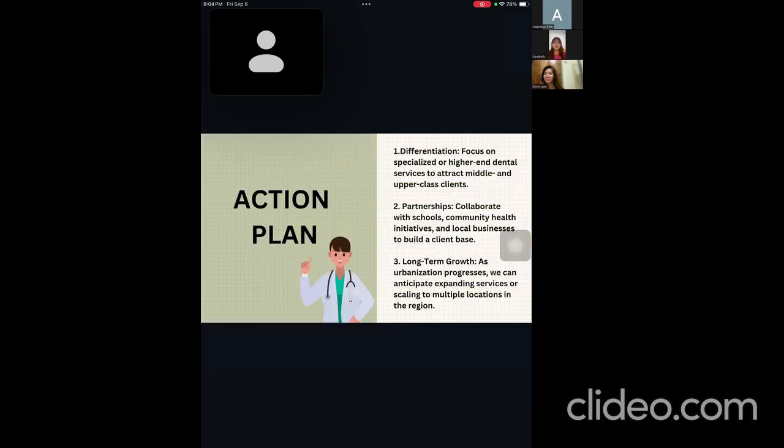So in creating our dental clinic, we have action plans. We have to differentiate our practice. We have to focus on specializing in higher end dental services to attract middle and upper class clients. Then we can also partner or collaborate with schools, community health initiatives, and local businesses to build a client base. And then long-term growth. As urbanization progresses, we can anticipate expanding services or scaling to multiple locations in the region.